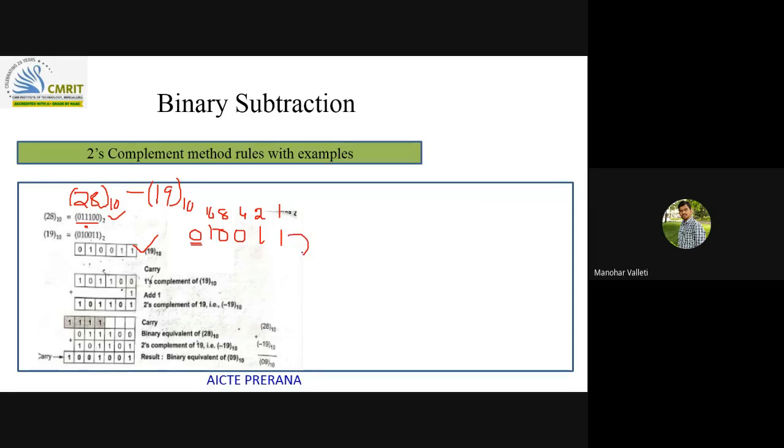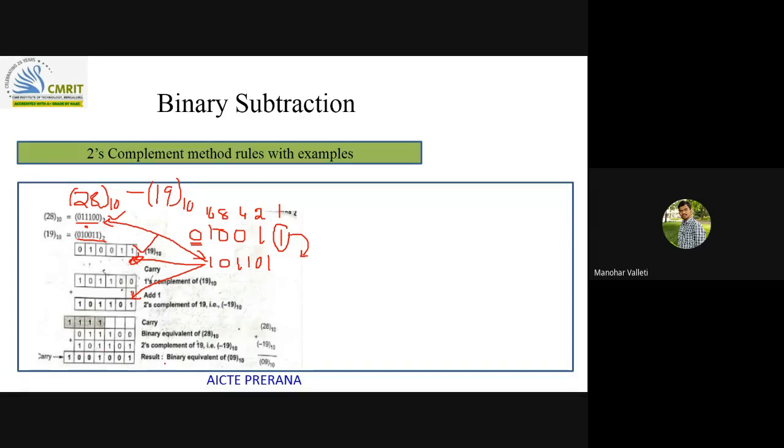So for this, how will you find out 2's complement? Just preserve the rest of the thing: 1 0 1 1 0. Write it here. So this is the 2's complement. So finally, finding 2's complement, this is the result: 1 0 1 1 0 1. So you need to add this and this.